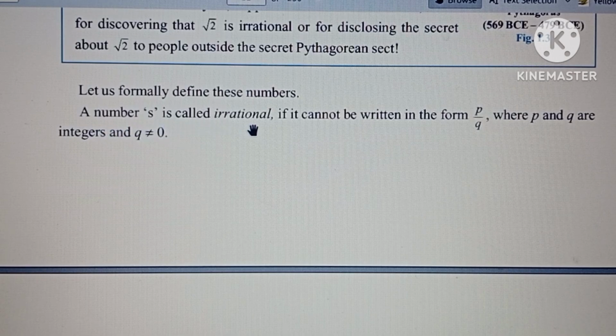See, the rational numbers are denoted with Q, but the set of irrational numbers is denoted with the letter S, which is Q dash. So if a number cannot be written in the form of p by q, where p and q are integers, q not equal to 0, then that S is called an irrational number.